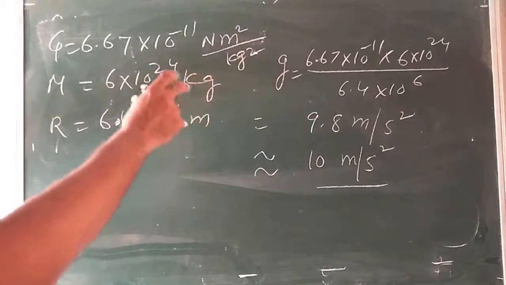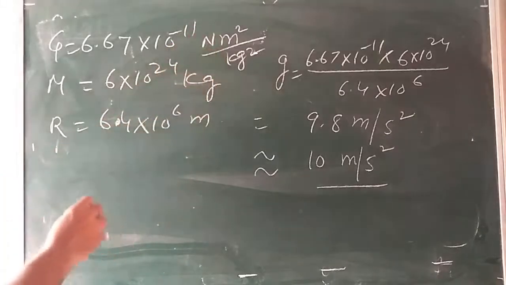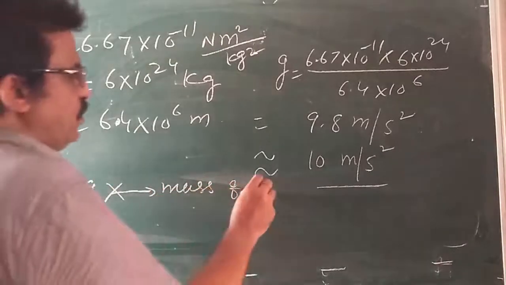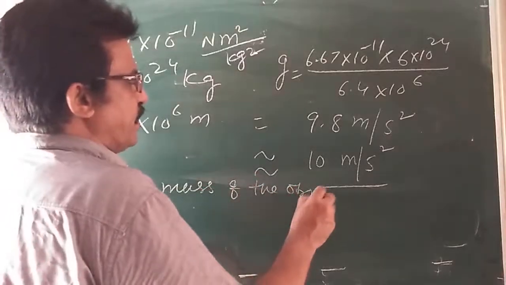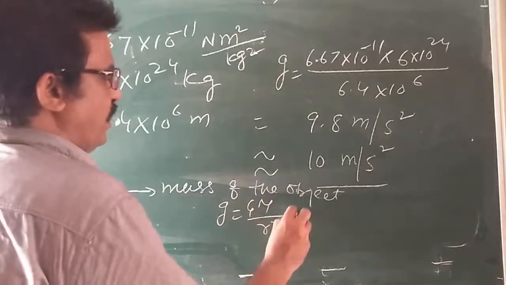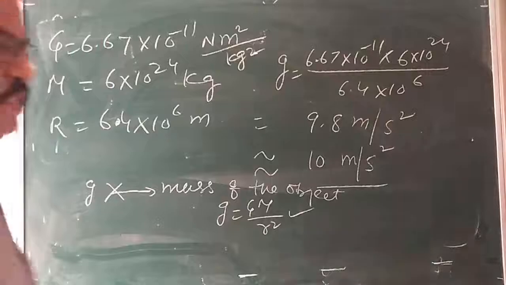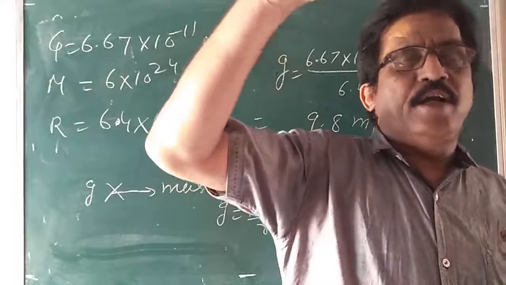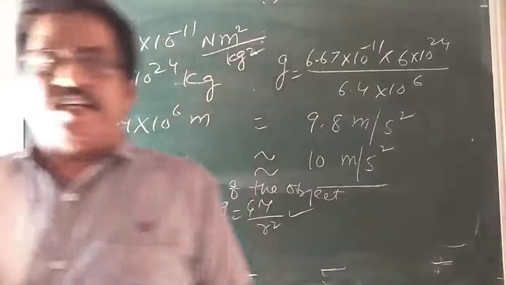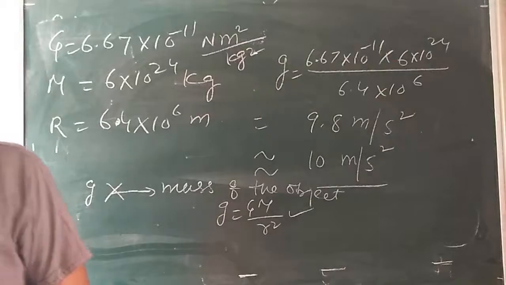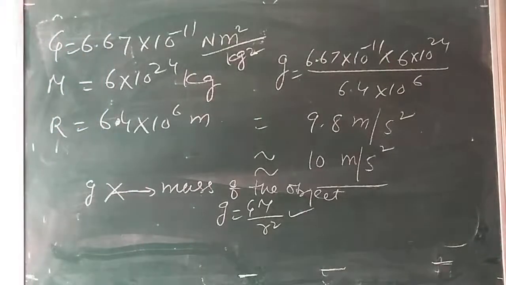Acceleration due to gravity does not depend upon the mass of the object. G does not depend on the mass of the object. Just now I told you, I am clarifying once again, because G is equal to only Gm by R square. Acceleration due to gravity does not depend on the mass of the object. The mass of the object is either this chalk holder or this duster or any other stone. All will reach the earth at the same time.